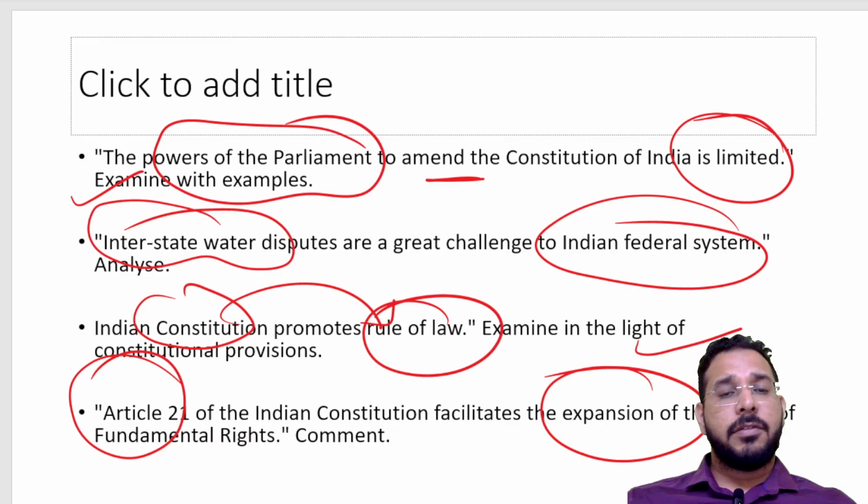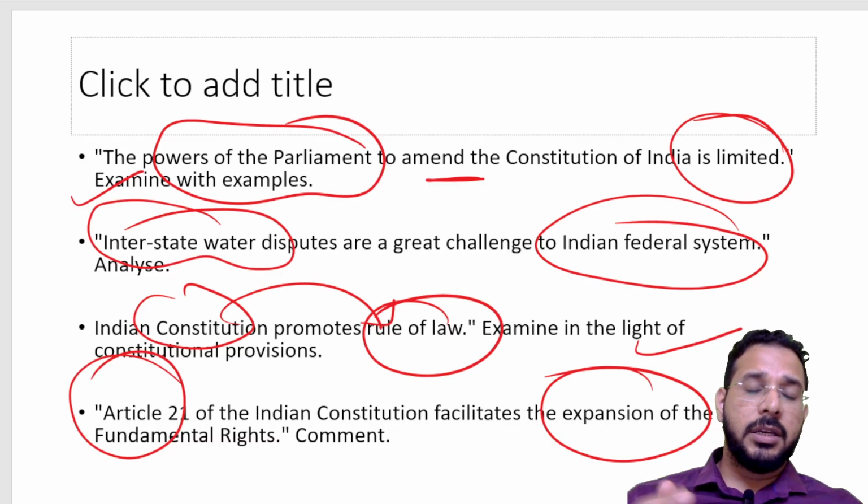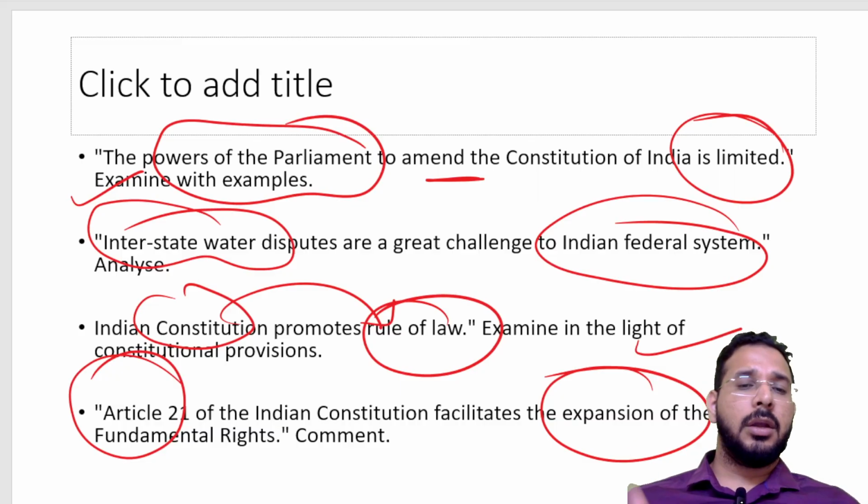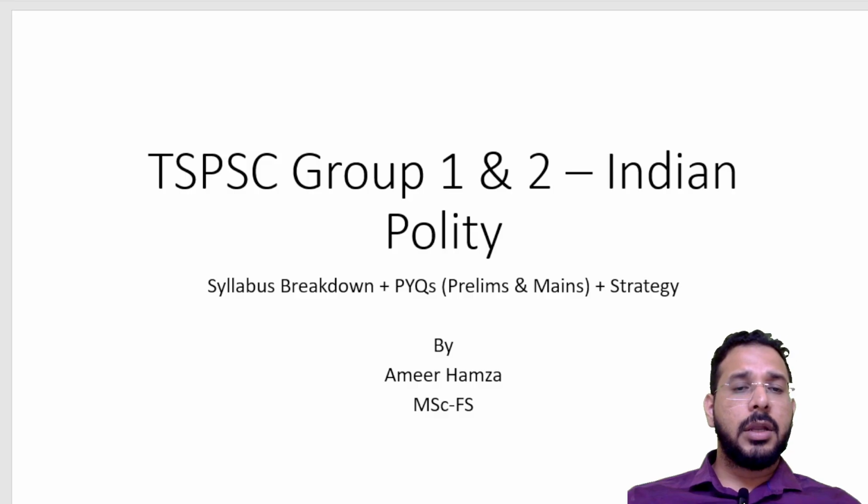So for Group 1, you have polity and governance, which is 100 marks. The governance syllabus I will discuss in the next lecture. Whereas in Group 2, you only have 50 marks weightage for polity, where different constitutional bodies, non-constitutional bodies, and statutory bodies have also been included. So prepare accordingly.